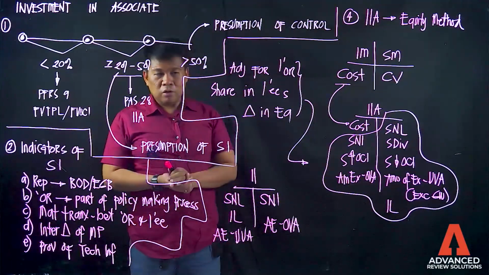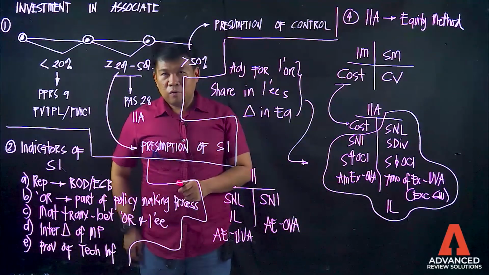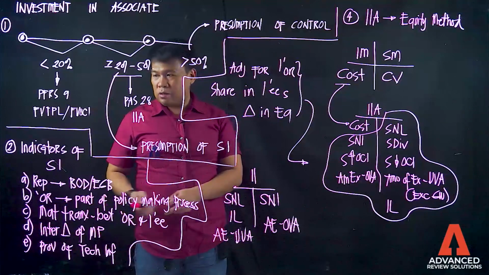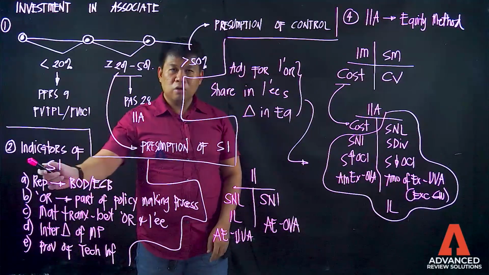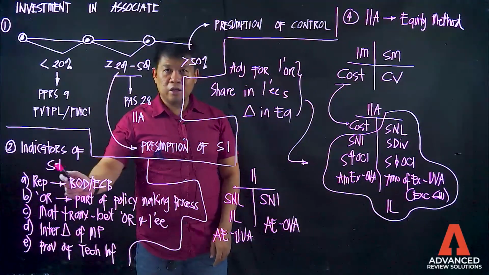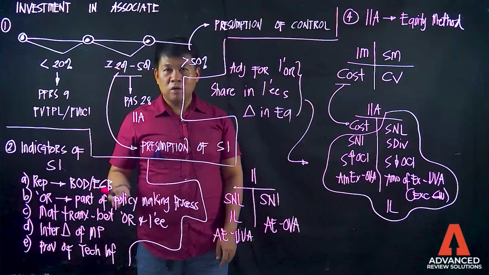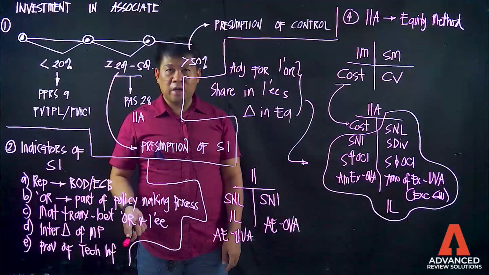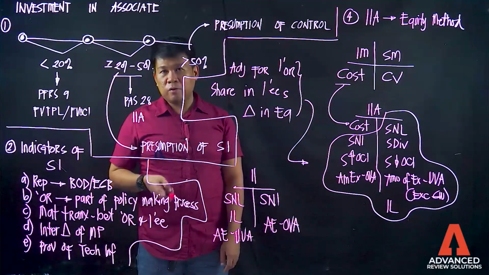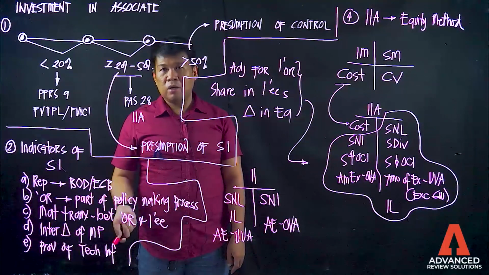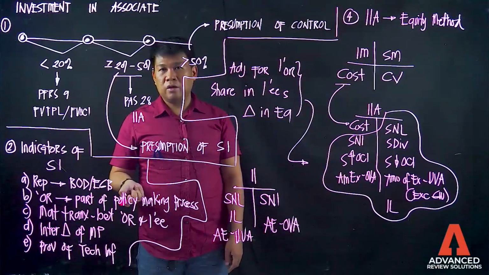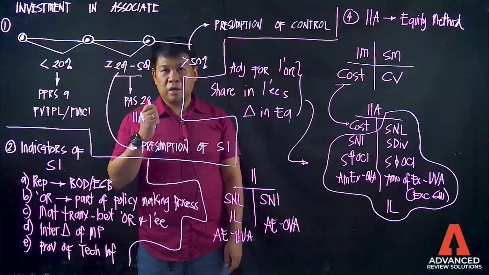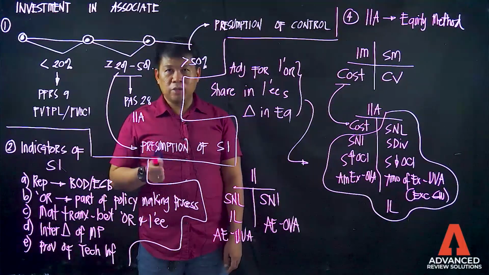Now, ano ngayon yung mga indicators or evidences ng significant influence? Ito yun, class. These are the indicators of significant influence. Again, ito ang unang hahanapin mo sa problem solving. Pag nakita mo kahit isa man lang sa mga indicators na mga ito, ibig sabihin, problem relates to investment in associate, regardless of the percentage of ownership.